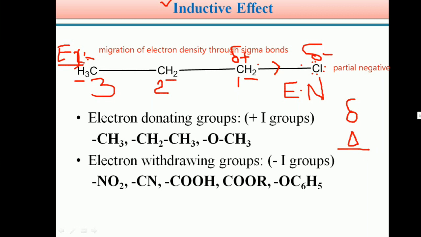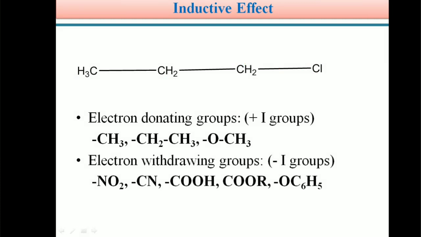So students, here the electron density moves away from the carbon. As a result, carbon gets a partial positive charge. That's why it is denoted with delta plus. Students, the electronegativity of chlorine is higher than that of carbon. As a result, the electron density moves away from the carbon and it gets a partial positive charge, delta plus.